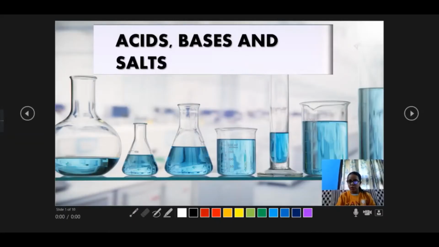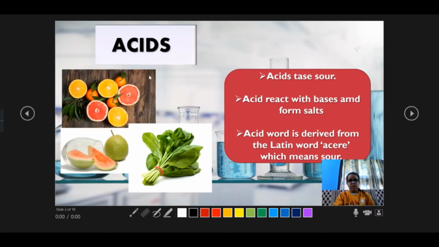So in this video we are going to start a new chapter of chemistry, acids, bases and salts. So let's move ahead. So acids, what are acids? Acids taste sour. They are sour. So acids react with bases and form salts. So salts are formed with the reaction of acid and base. That is the neutralization reaction that we have studied before only.